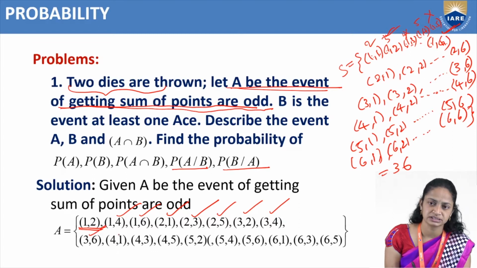Next 4 comma 1: 4 plus 1 is an odd number. Next 4 plus 2 is an even number. Next 4 plus 3 is an odd number. 4 plus 5 is an odd number.